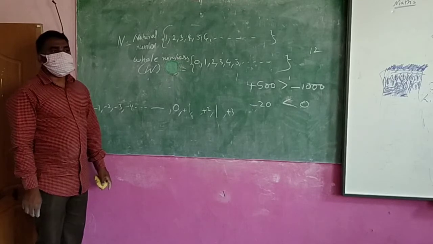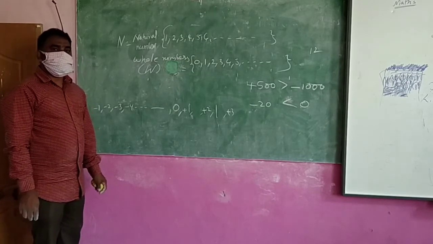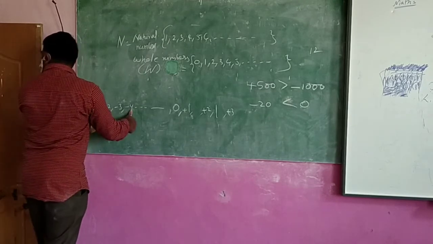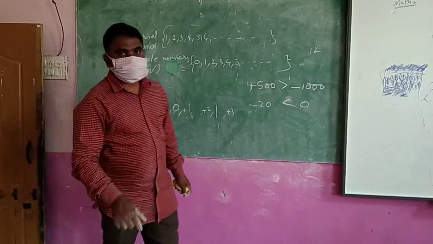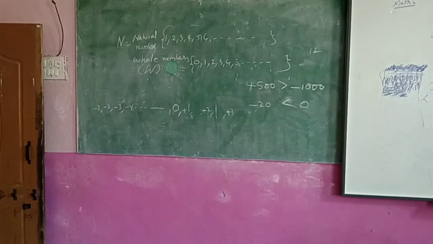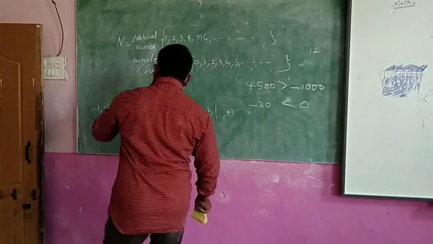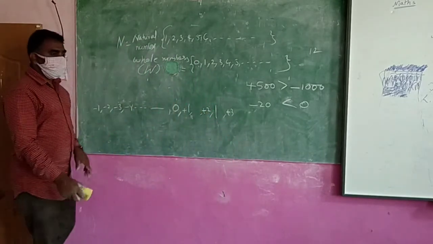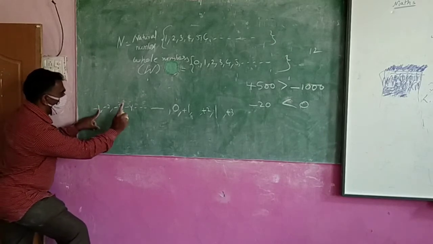Is it right? No, this is also not right. Why? See here, minus 1 to minus 4. Like this one is correct, this one is wrong. Why is it wrong? Check again, minus 1, minus 4.